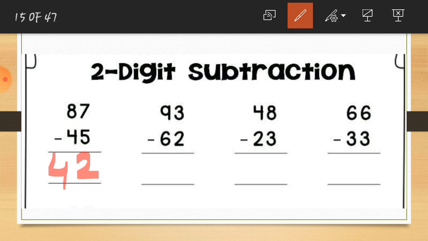Now let's move to sum number 2, and it is 93 and 62. You can notice that all the first digits are bigger and the second digits are smaller.